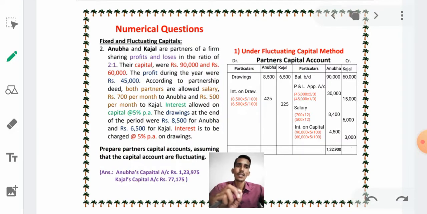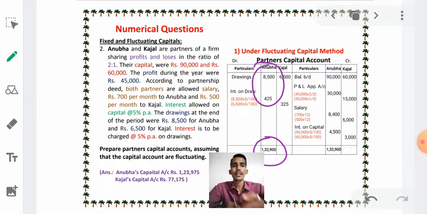1,32,900. Afterwards, this total amount should be written in the same Anubha's column as 1,32,900, and from this amount these amounts should be deducted, meaning we have to subtract. Just see, after deducting the answer will be 1,23,975.